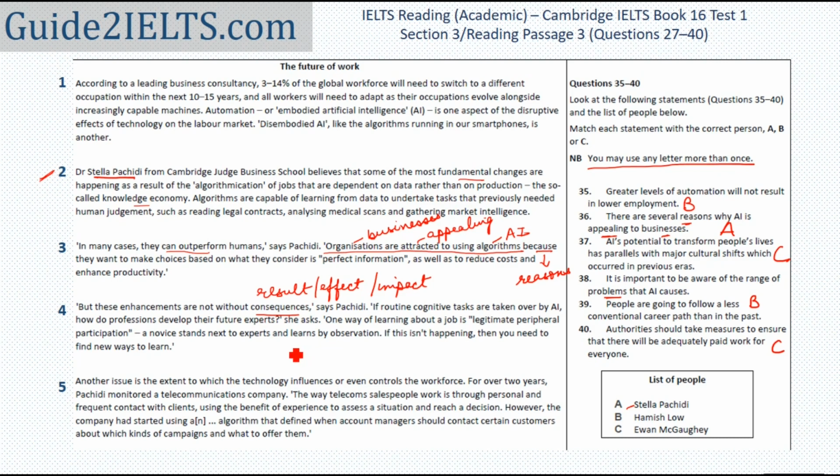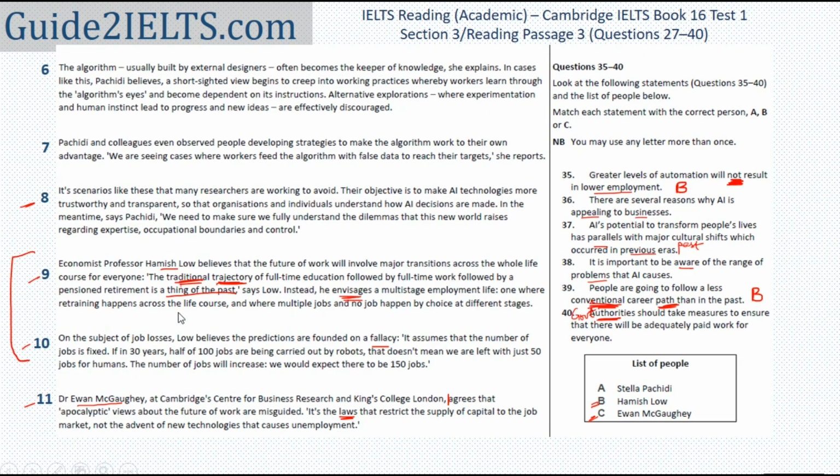The proper mention of this is actually in paragraph 8, where it says that the objective is to make AI technologies more trustworthy, so organizations and individuals understand how decisions are made. So we need to make sure we fully understand the dilemmas. That is, we need to make sure we are aware of what problems happen. So the 38th would be A again. It's a continuation of what Stella Pachidi is saying.